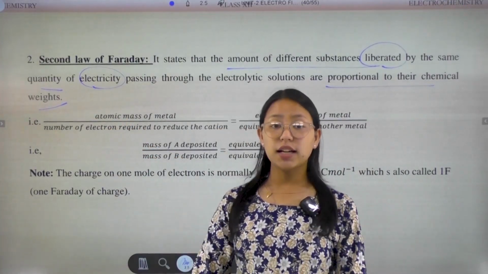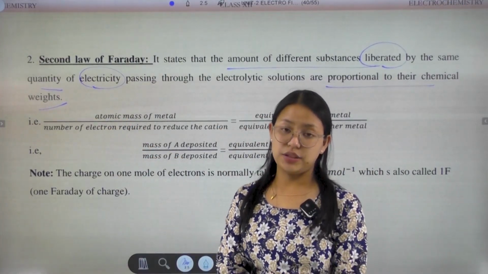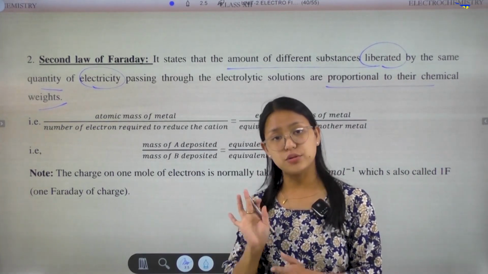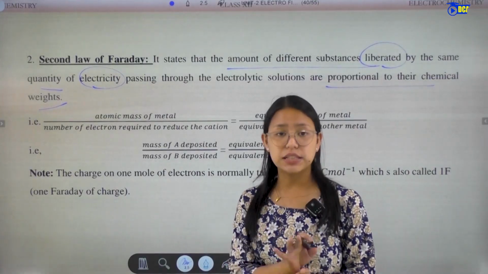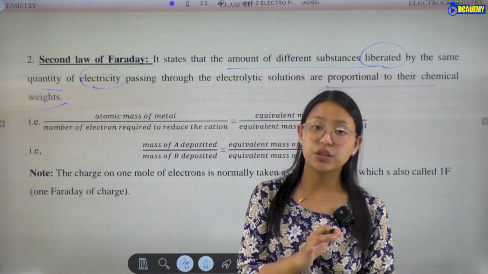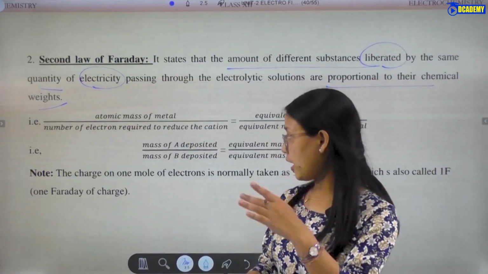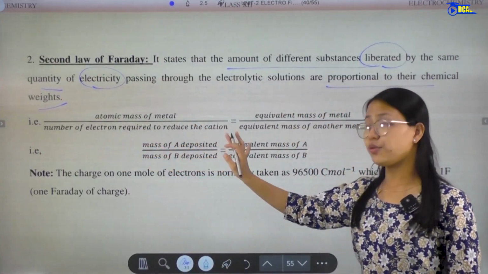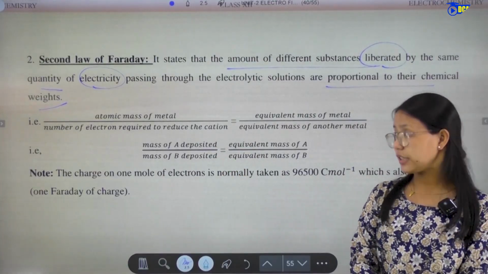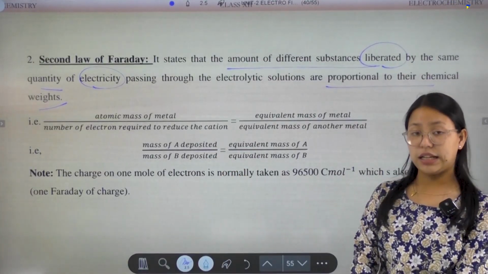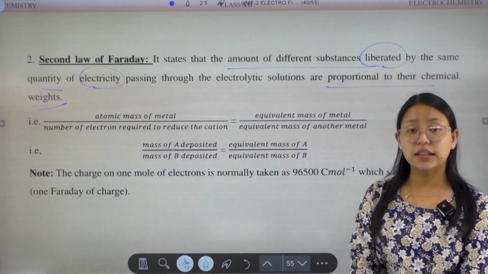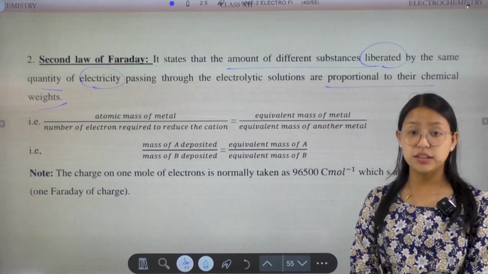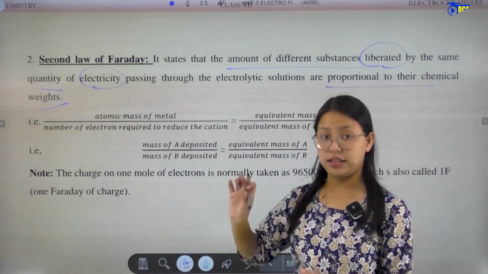For example, for chlorine the equivalent weight will be 35.5, and for sodium, it will be 23. Now here, atomic mass of metal divided by number of electrons required to reduce the cation. A cation is a metal, whereas an anion means a non-metal, which will be the negative ion. The metal is called the cation.